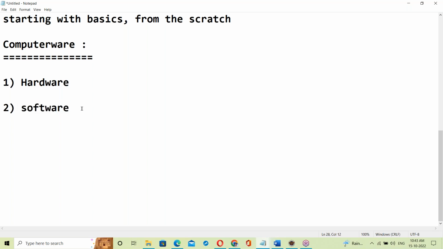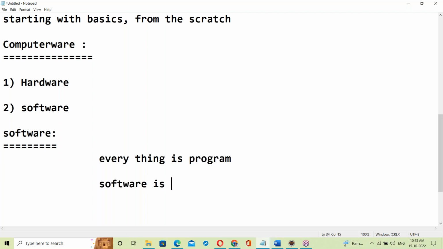So let us start with software. What is software? In software, everything is a program. Software is a collection of programs. All are programs in software. Software is a collection of programs like C program, C++, Java, something like that.